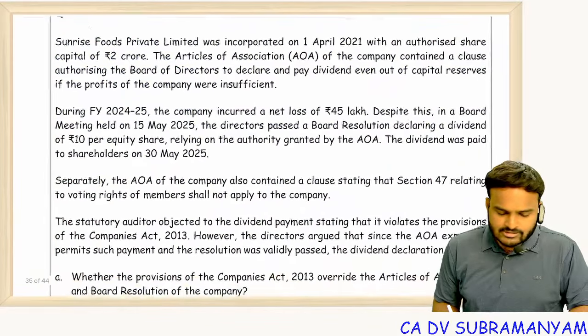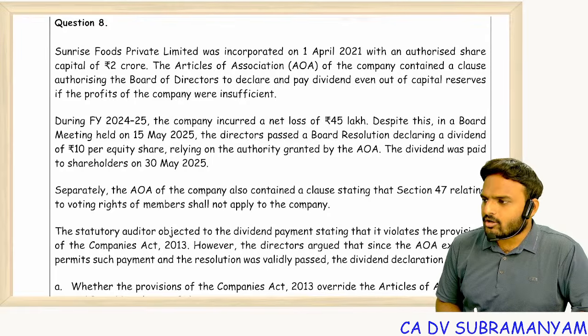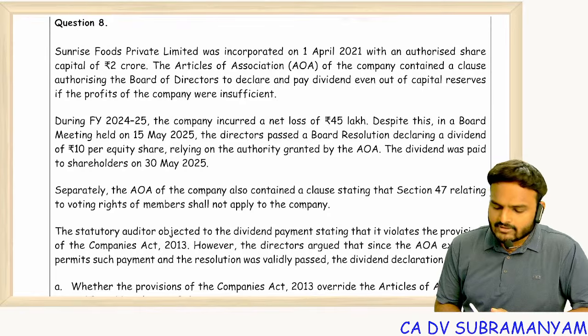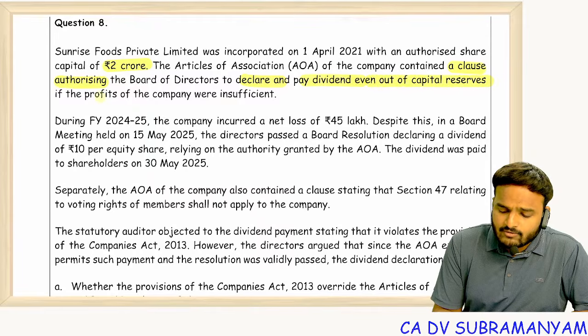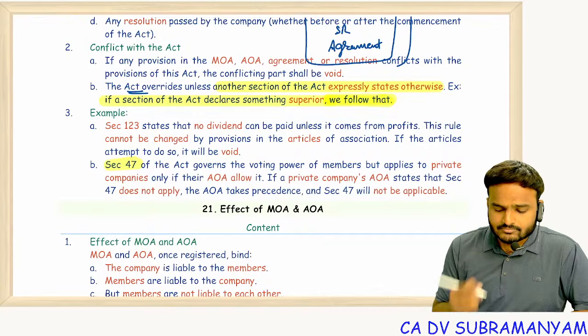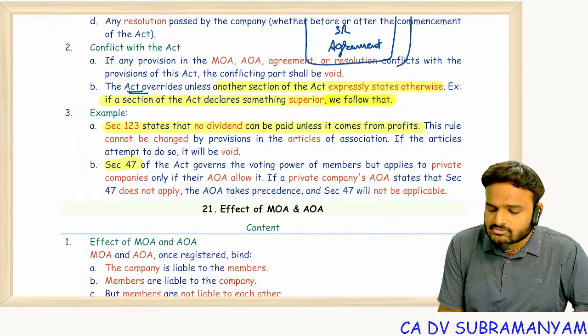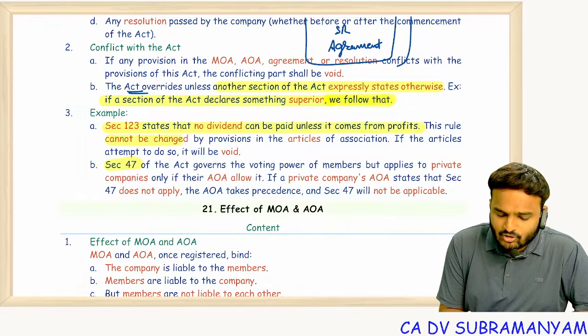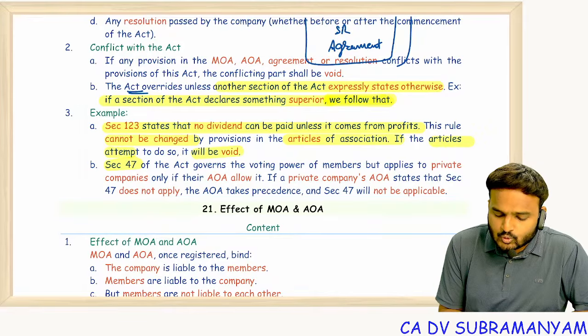On this we will see an exceptional question. Sunrise Foods Private Limited was incorporated on 1st April 2021 with an authorized share capital of 2 crores. The articles of association of the company contained a clause authorizing the board of directors to declare and pay dividend even out of capital reserves if the profits of the company were insufficient. Super. Section 123 tells that no dividend can be paid unless it comes from profits. This rule cannot be changed by provisions in the articles of association. If the articles attempt to do so, it will be void.